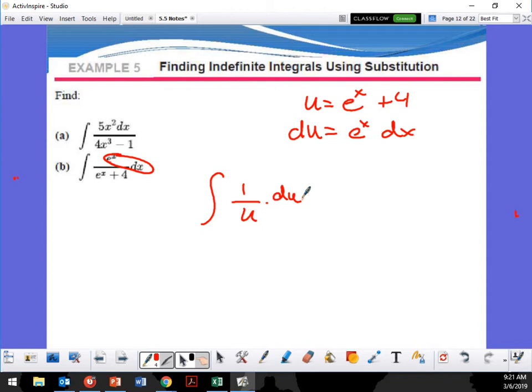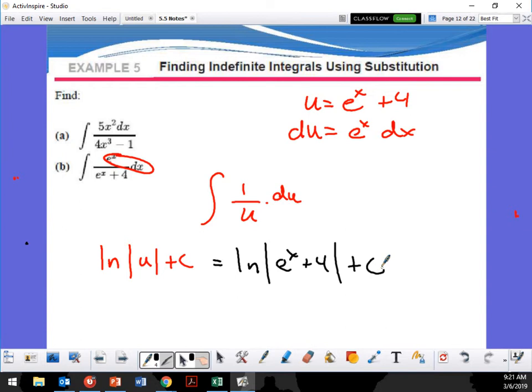Okay, are we okay here? Alright, so it's going to give me the ln of absolute value of u plus c. And then let's go back in. So that's going to be ln absolute value of e to the x plus 4 plus c. Are we good? Alright, I'm going to move on.